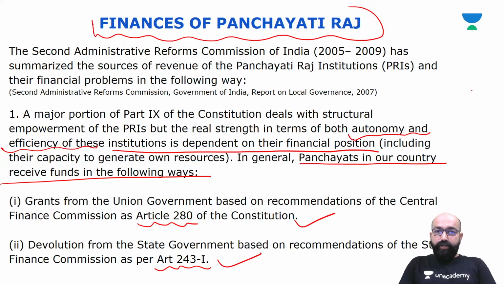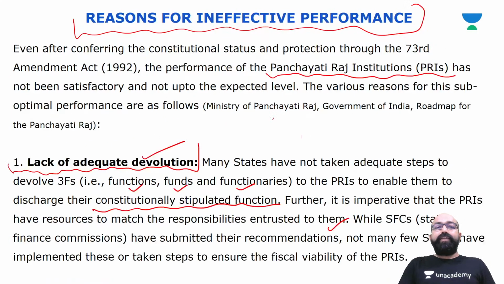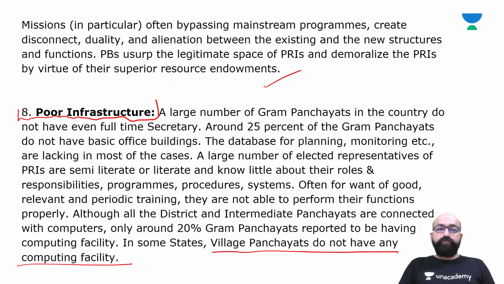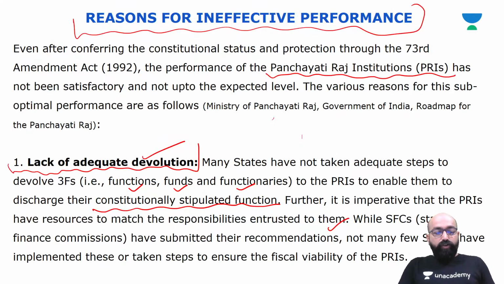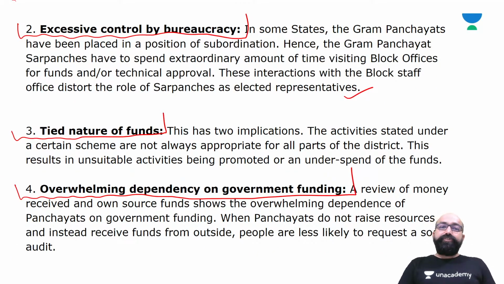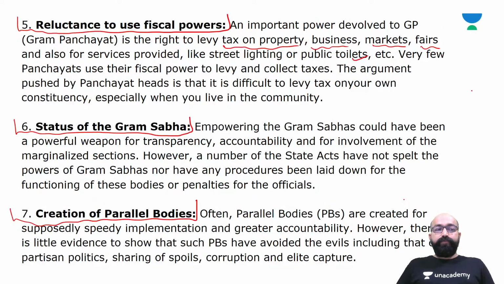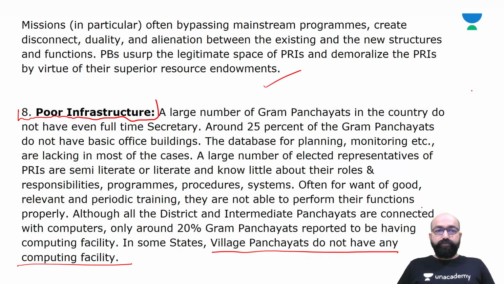And today we have covered the finance commission, then reasons for ineffective performance, like lack of adequate devolution, excessive control by bureaucracy, tied nature of funds, overwhelming dependency on government funding, reluctance to use fiscal powers, status of the Gram Sabha, creation of parallel bodies, poor infrastructure.